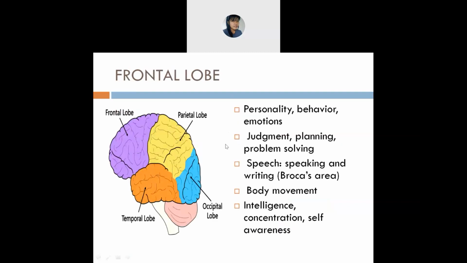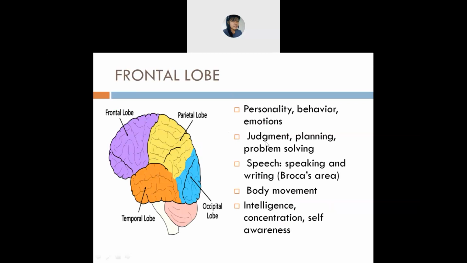Okay, so let us discuss the first lobe, which is the frontal lobe. The frontal lobe, you have one. So what does it do? It maintains your personality, how you behave, your emotions, happy, sad, and so on. So in that way, they guide us.